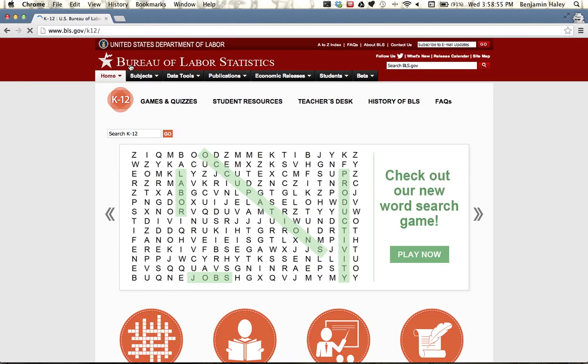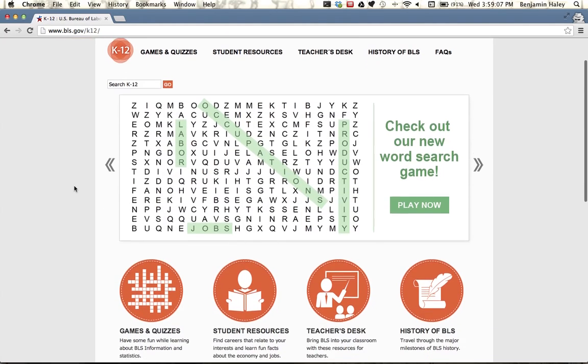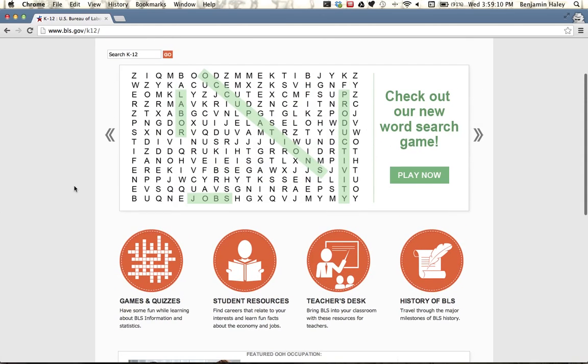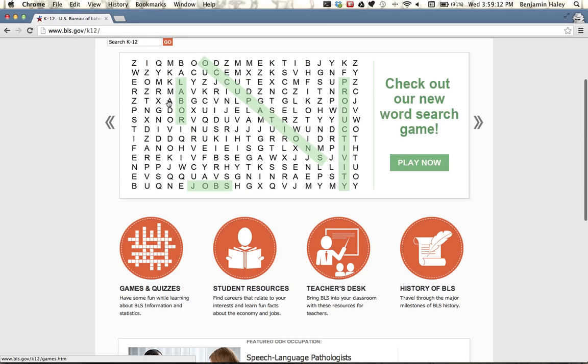Okay, and we can see that this is a .gov domain, so this is put out by the federal government. You can trust it as much as you can trust the government. It's the Bureau of Labor Statistics, and the government wants people employed in good jobs, so they actually do quite a bit here to try to make that easier for us. So it looks like there's a word search game. I'm not really interested in that. Here I want to go to the student resources. It says, find careers that relate to your interests and learn fun facts about the economy and jobs. Okay, that's what I want to do.